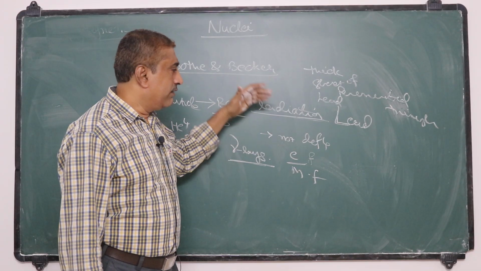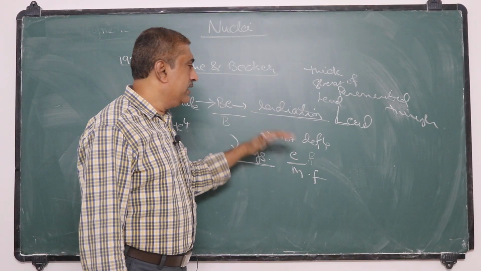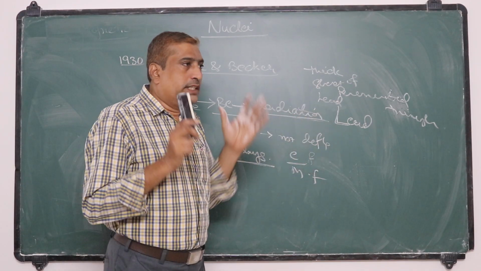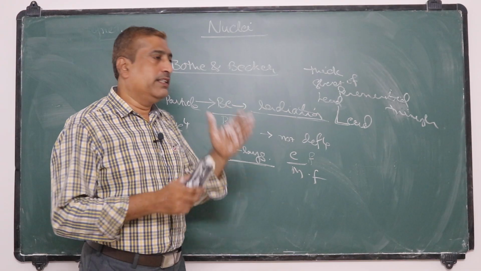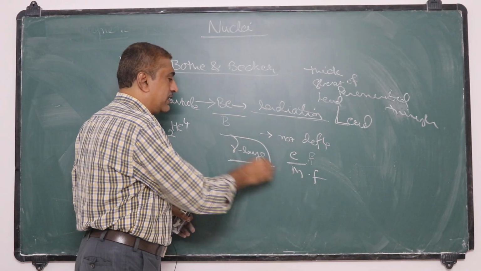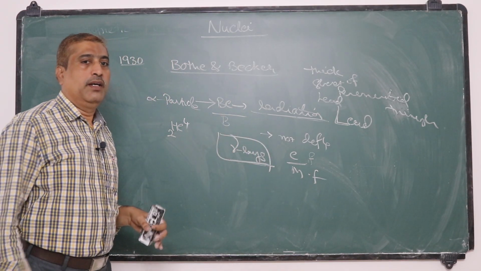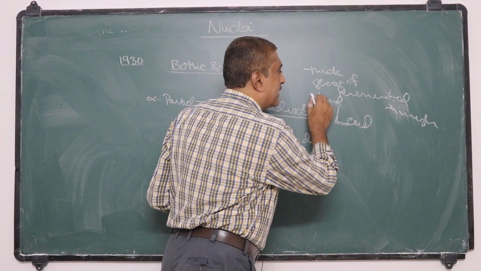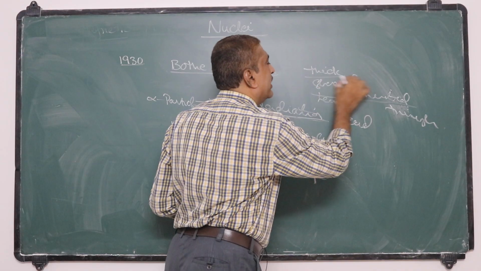First they observed that this radiation is not deflected in electric and magnetic fields, so they assumed that it was gamma radiation. But when it was allowed to pass through lead, it penetrated even thick sheets of lead.